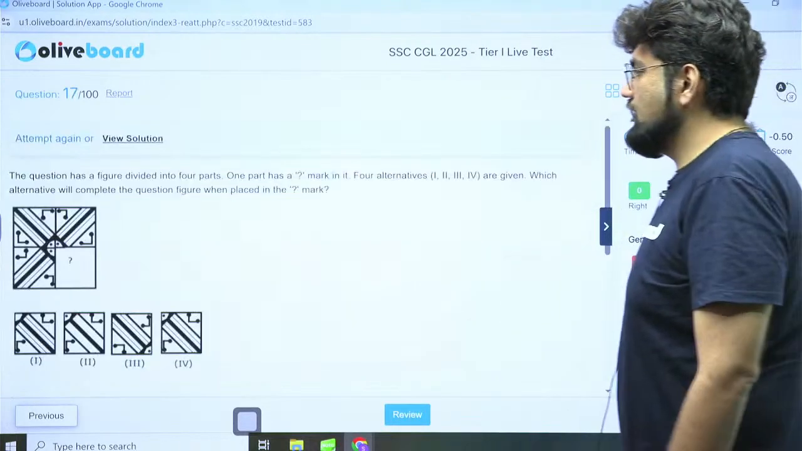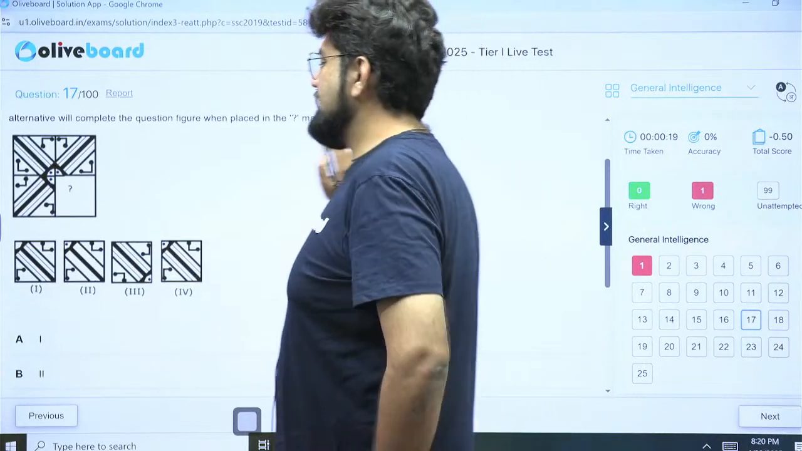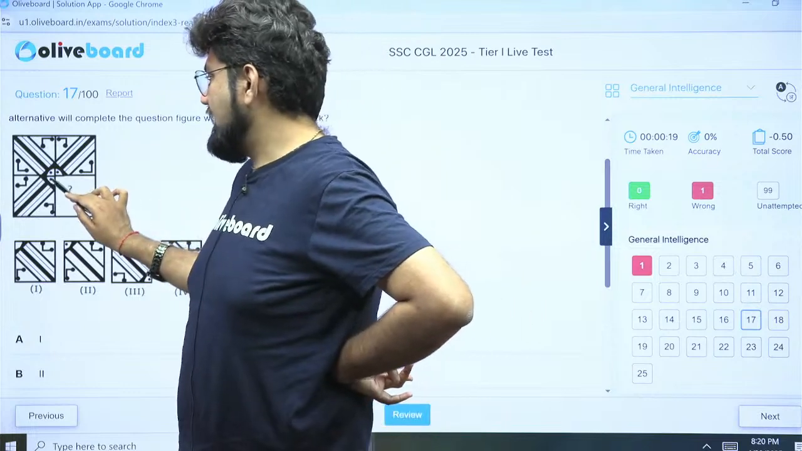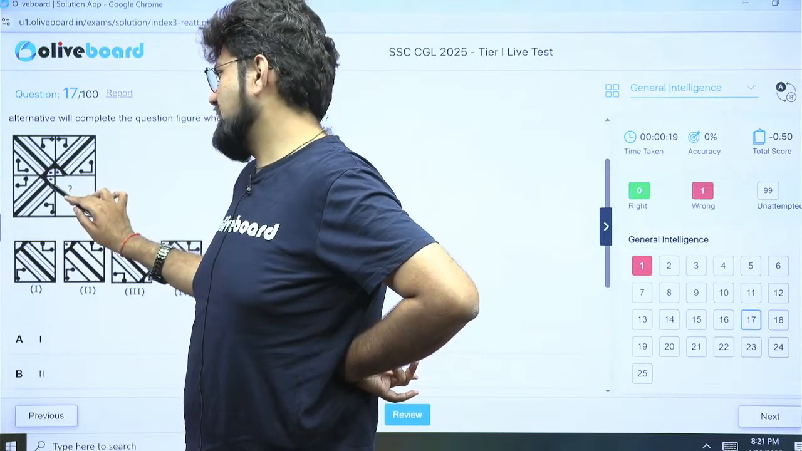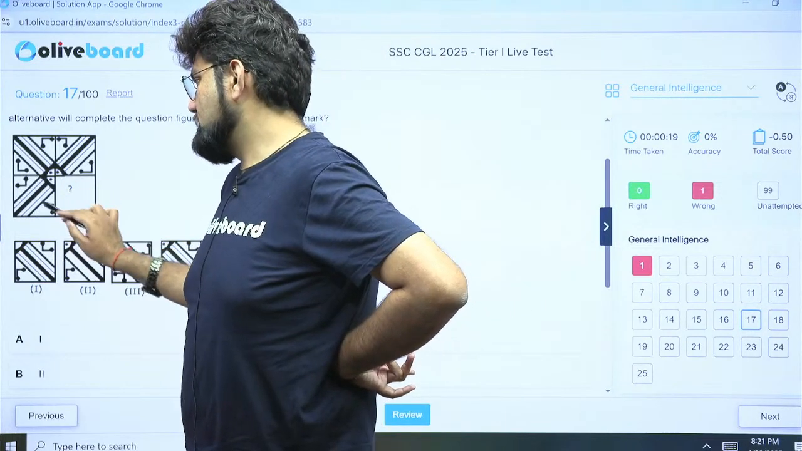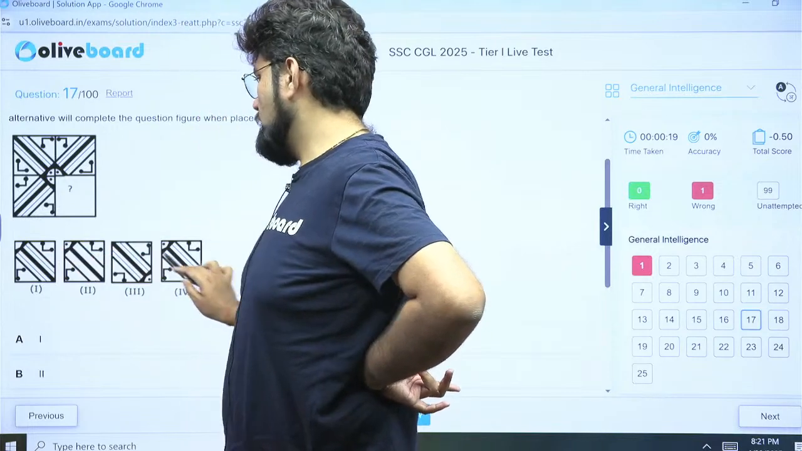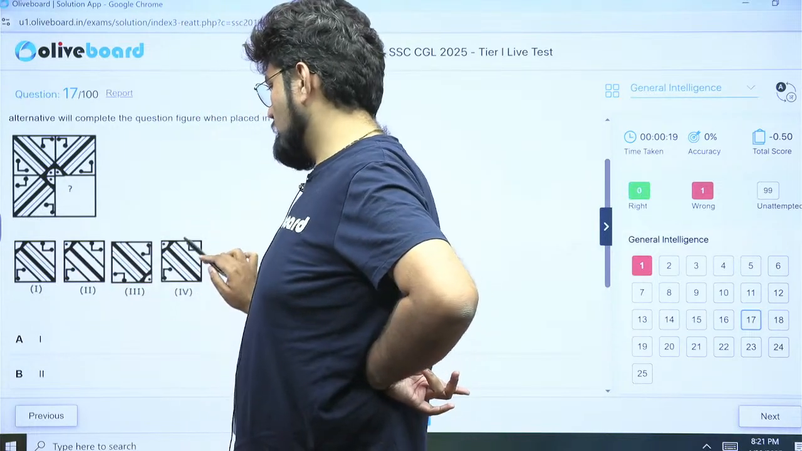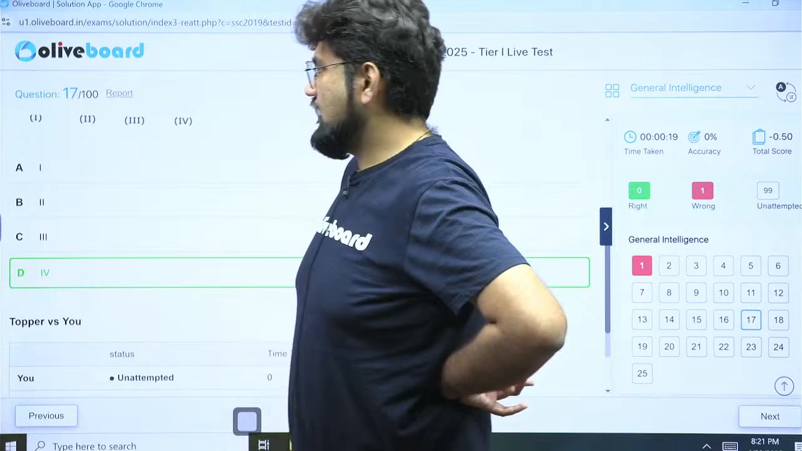Question number 17. Complete the pattern. Very easy, guys. Just observe. Inside, this is a dot in a sector, and there are these lines. So dot in a sector is only in 2 and 4, and in the center these lines are only in 4. So option 4 is the correct pattern completion.